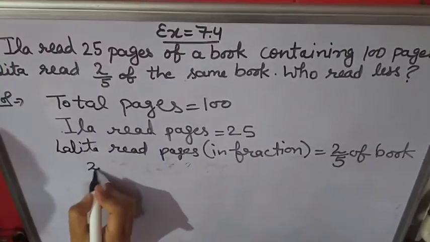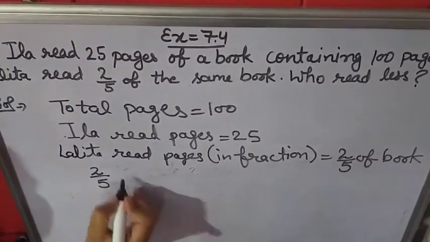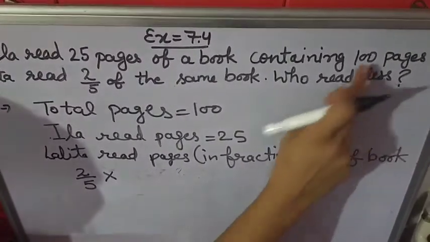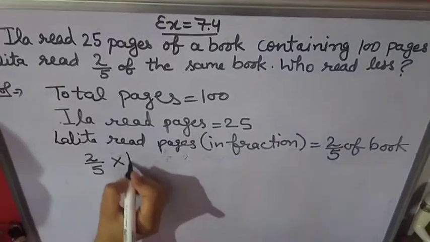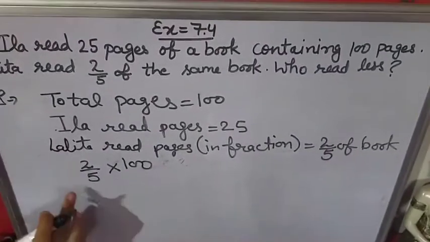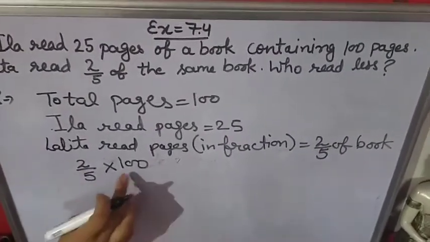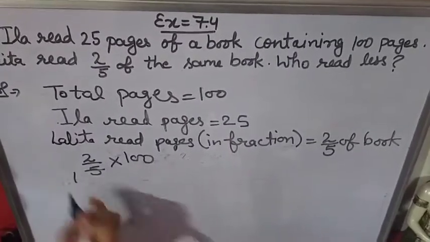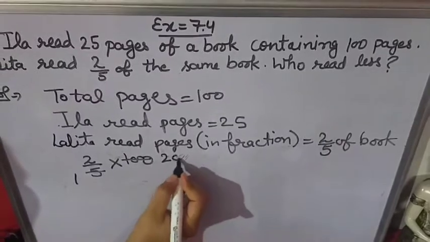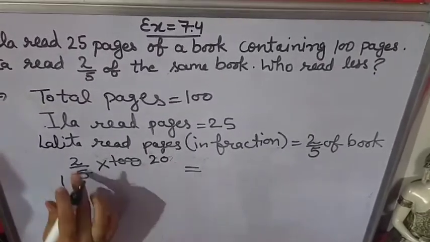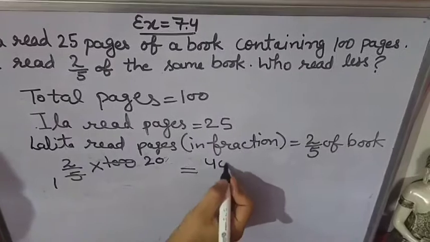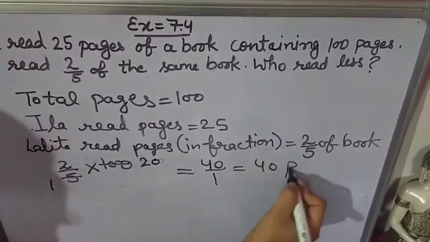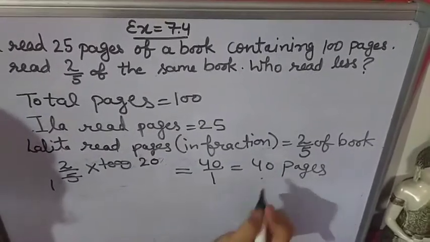Here 2 by 5 of means multiply book. It means how many pages in book? 100. Total pages are 100. It means she is reading 2 upon 5 out of 100. So solve it. 5 1 ja 5, 5 2 the 10, and 1 0 is this. Now 2 multiply 20 it will be 40 upon 1. It means 40 pages. Lalita is reading 40 pages.